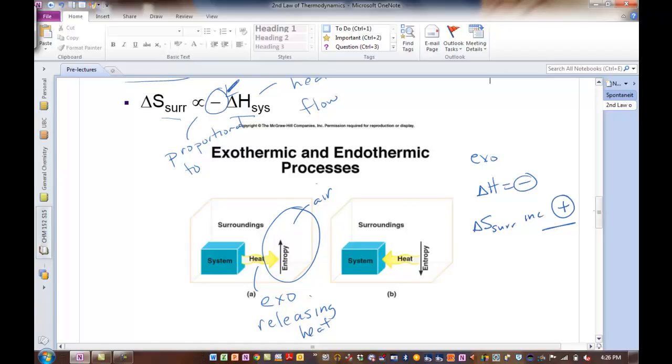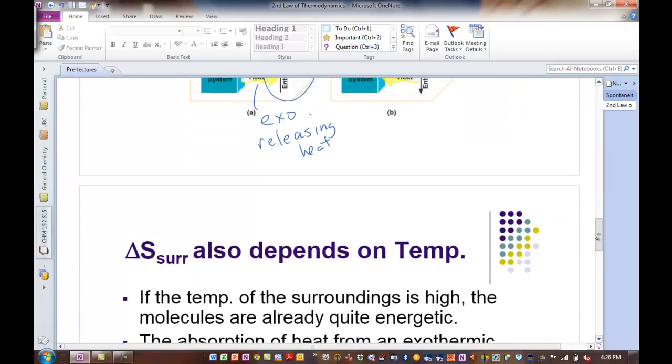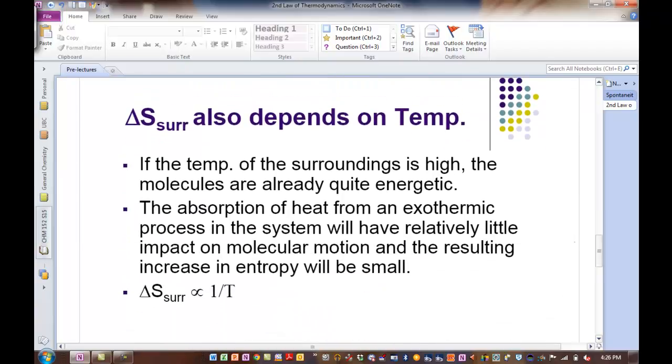The entropy change of the surroundings is certainly proportional to the negative enthalpy change, delta H, of the system. We know that. But it also depends on the temperature. So let's just read through this first bullet. If the temperature of the surroundings is high, the molecules are already quite energetic. So the higher the temperature, the higher the kinetic energy of the surroundings. Even if it is exothermic, if the surrounding molecules are already quite energetic, that heat flow coming out of the system is not going to have as much of an impact. It will have relatively little impact on the molecular motion.